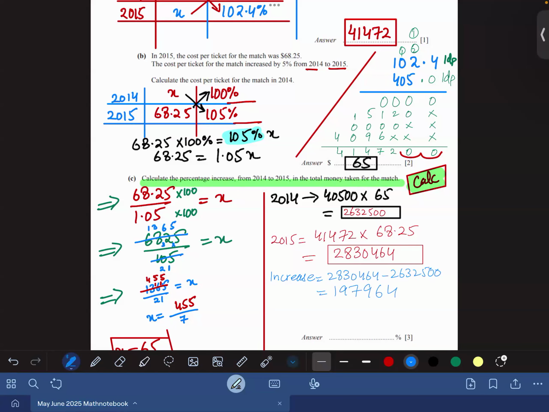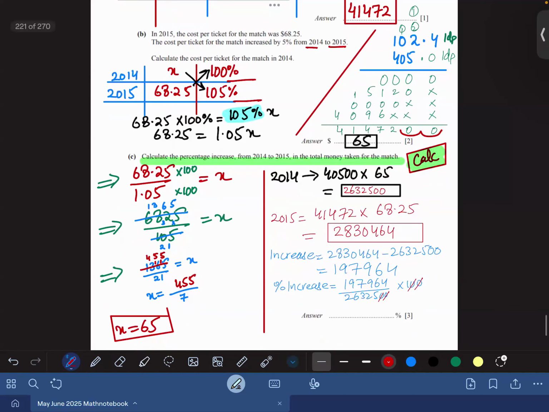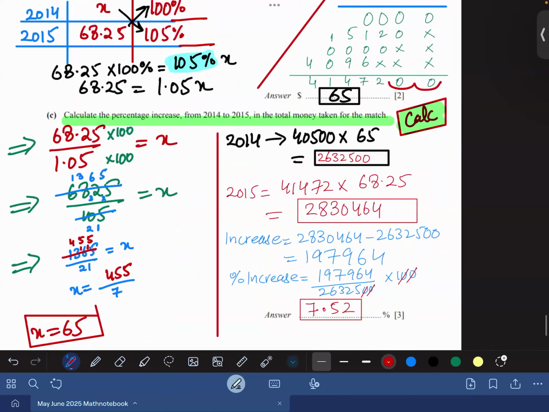Now percentage increase would be equals to increase divided by old, and the old one is 2014. So 197964 over 2632500 multiplied by 100. Now you can cancel these 2 zeros like that. So divide the answer with 26325. 7.52. Okay.